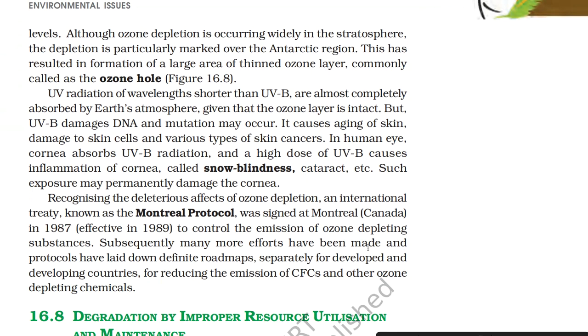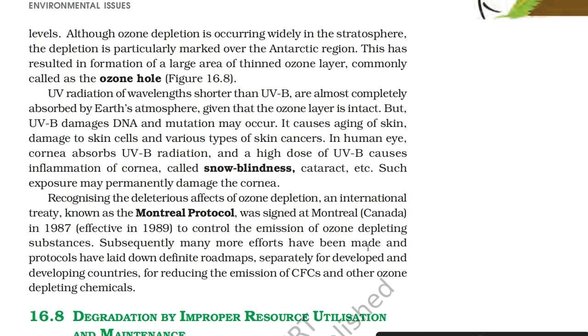Although ozone depletion is occurring widely in the stratosphere, the depletion is particularly marked over the Antarctic region. This has resulted in formation of a large area of thinned ozone layer, commonly called the ozone hole. UV radiation of wavelength shorter than UVB is almost completely absorbed by Earth's atmosphere, given that the ozone layer is intact.